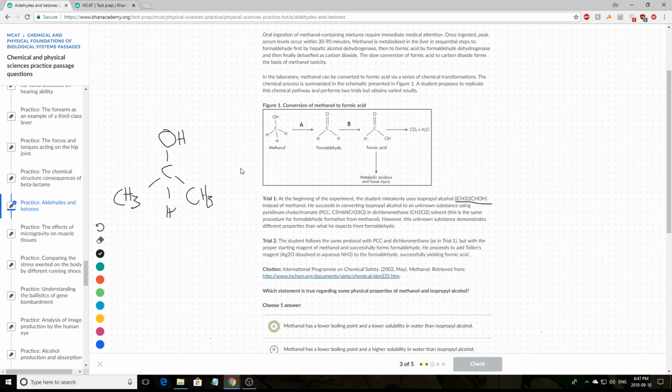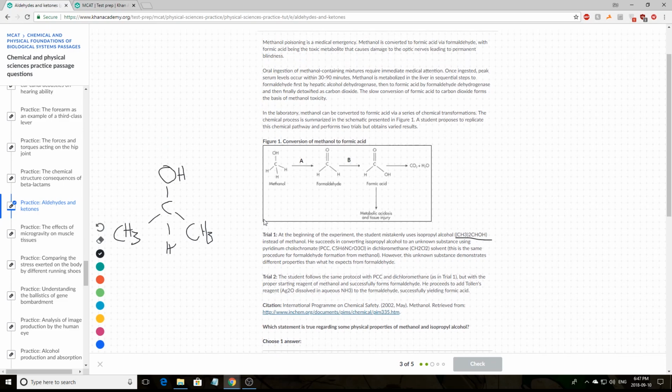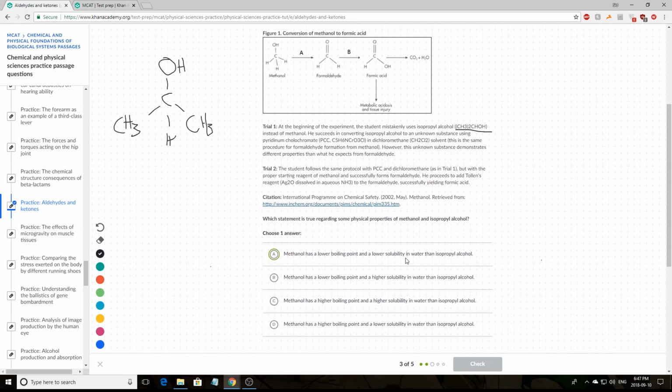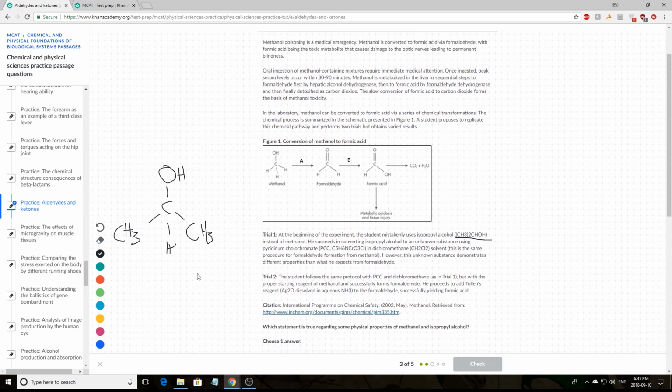So let's focus on solubility first. And the golden rule for solubility is like dissolves like. And most of you should be aware of this by now. So since we know they're asking about the solubility in water, and you know that water is polar, essentially it's asking which one of these two compounds is going to be more polar, because whichever one is more polar should have the higher solubility inside water.